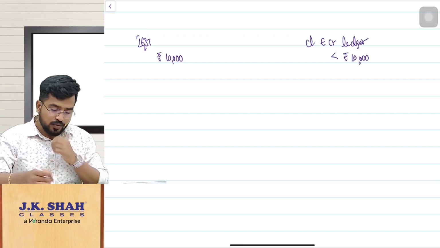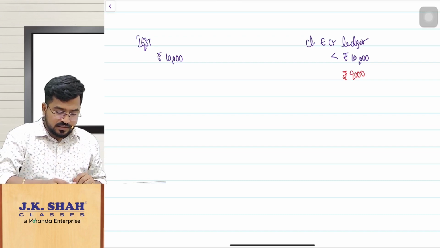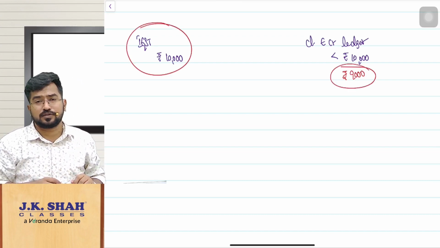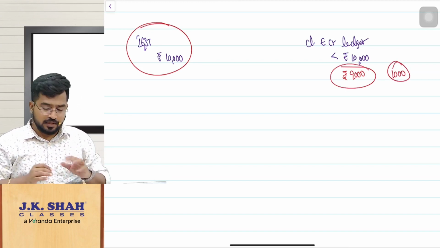Correct? Now the closing e-credit ledger balance is rupees 9,000. That means I can say wrongly availed ITC is 10,000, and the closing e-credit ledger balance is 9,000. So 1,000 rupees has been utilized. That way we can identify.